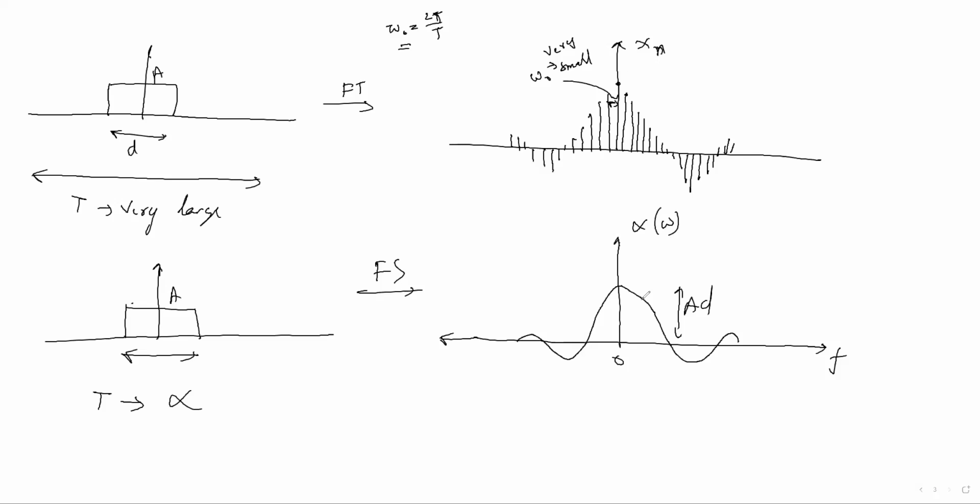Have you understood what I am trying to say with this diagram? Any doubt? And thus the equation will come: X of omega equal to integration from minus infinity to infinity of x of t e to the power minus j omega t dt.